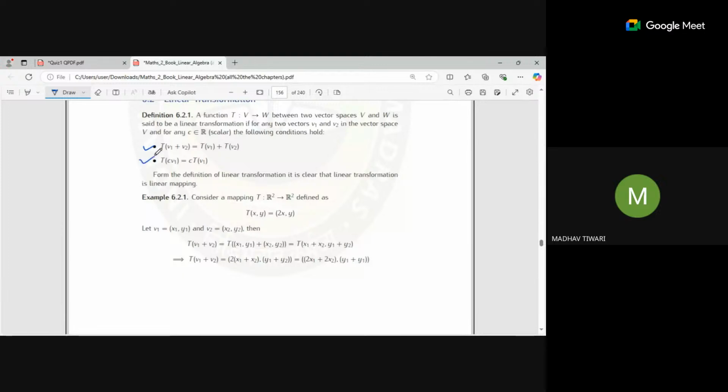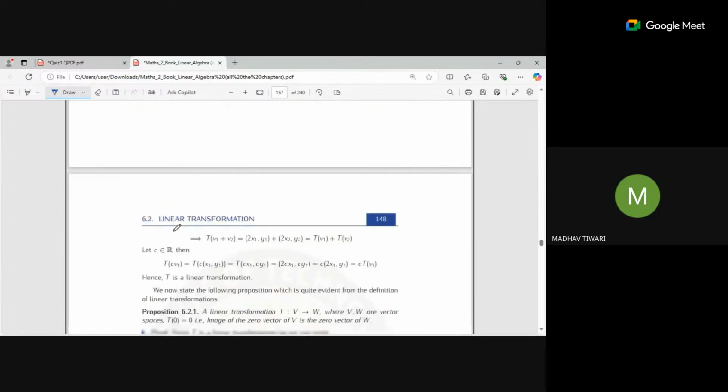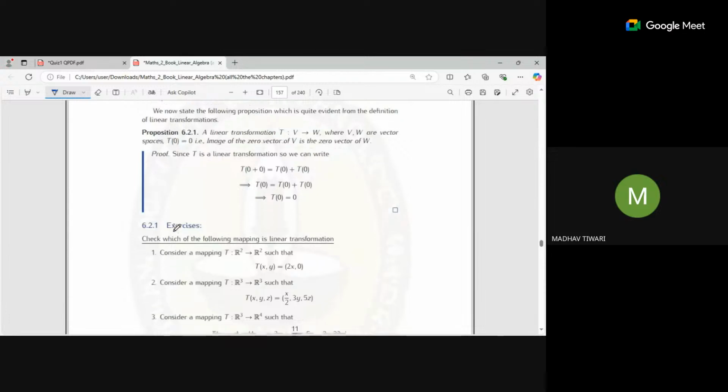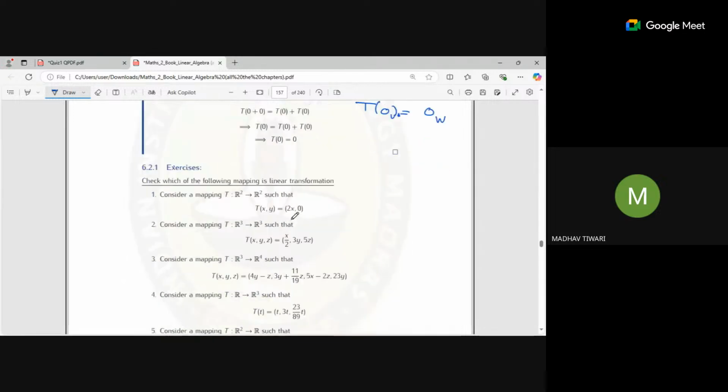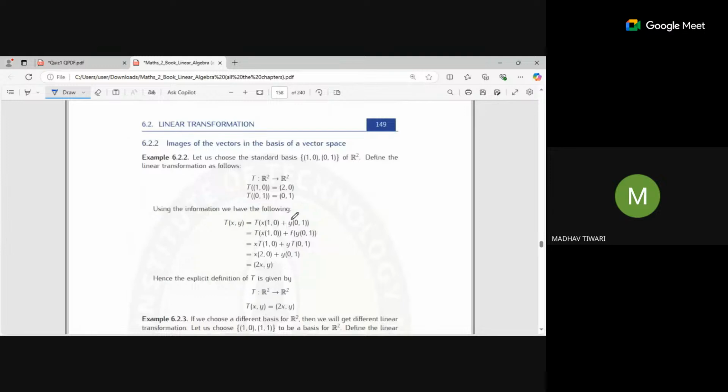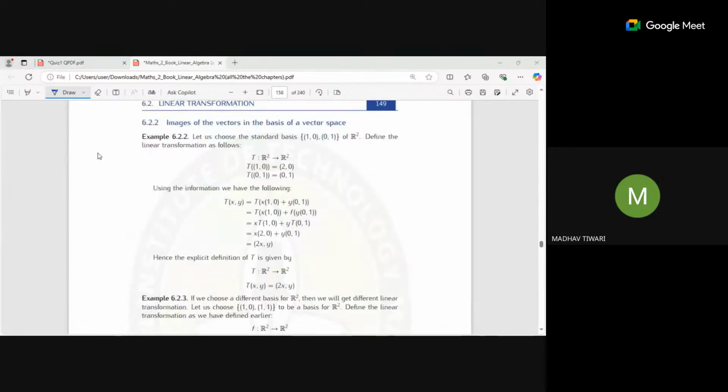First is this, and second is this. After that, we have studied that the image of the zero vector of V will be equal to the zero vector of the codomain's vector space.